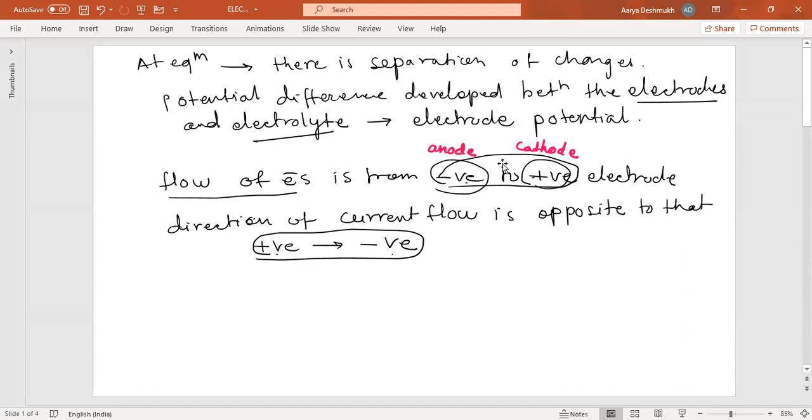Exactly opposite is the case with the electrolytic cell, remember. So the flow of electrons will be from negative to positive electrode, and the direction of current flow is opposite to that. It means the current will flow from positive to negative electrode, from cathode to anode here. So in this way, you can understand how the potential is developed at the electrode. Now, the potential associated with the reduction reaction is called the reduction potential.